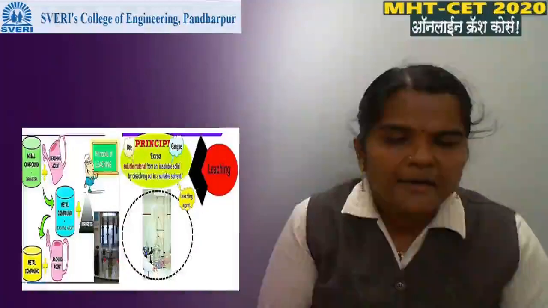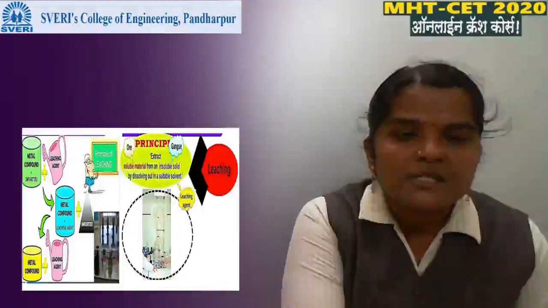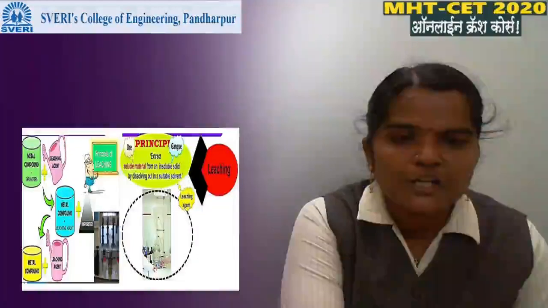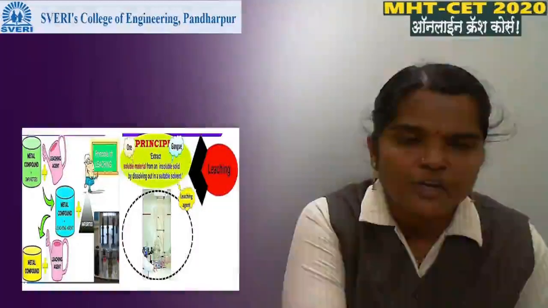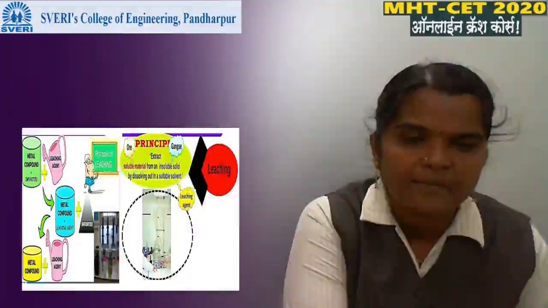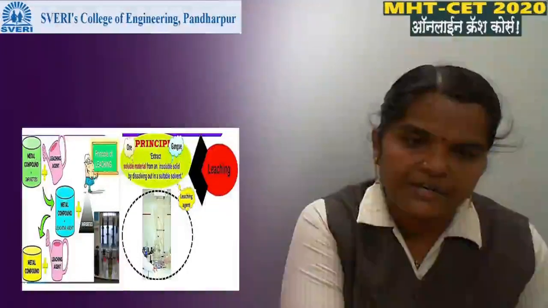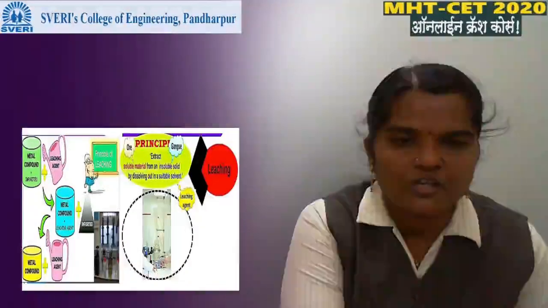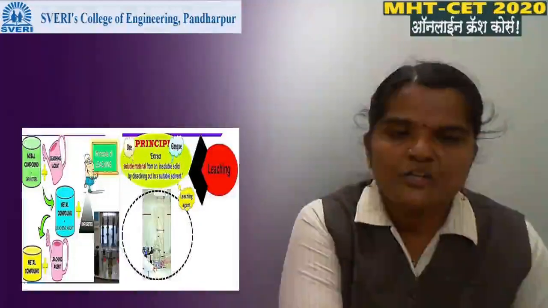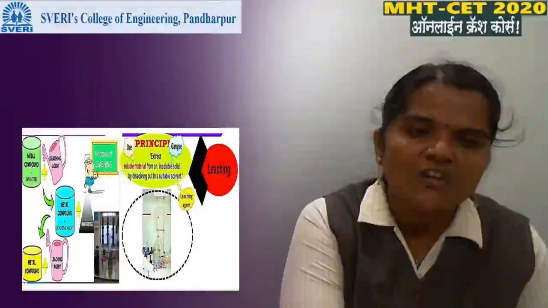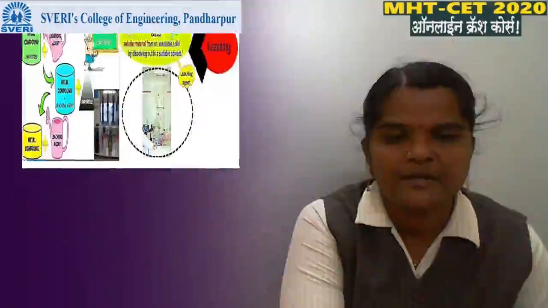Okay, means insoluble material dissolved into suitable solvent can be converted into soluble material, and from the soluble material ore can be extracted. The principle of this method is that soluble material forms from insoluble solid by dissolving out in a suitable solvent. Next, example of leaching process.